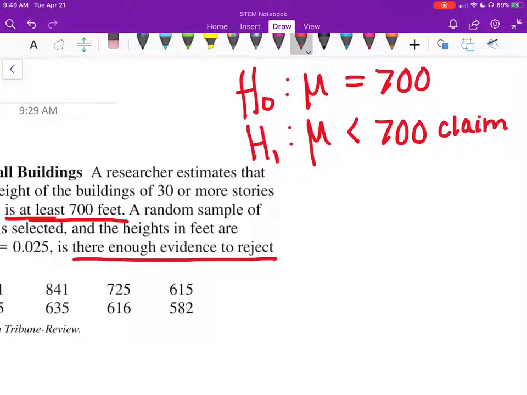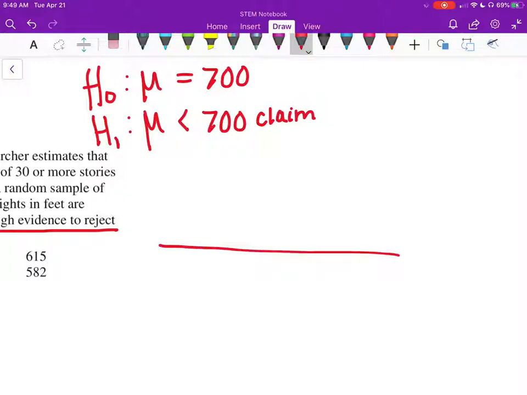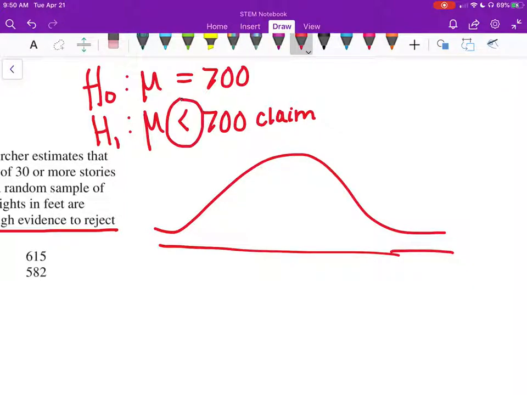Step 2, we do that part, determine H0 and H1. Now we have to draw the t-distribution and shade in the proper number of tails. So remember the t-distribution, let's draw that. And remember the number of tails is determined by this symbol here. It points to the left, so we have a left tail. We have a left tail test here. So our value is going to go here, our critical value.